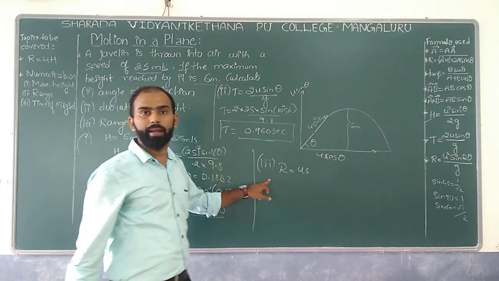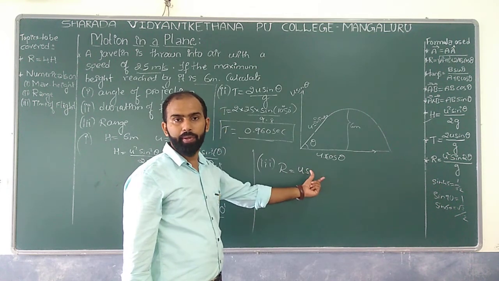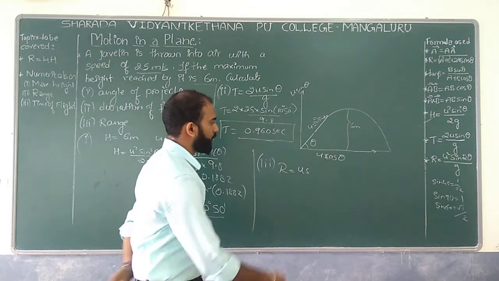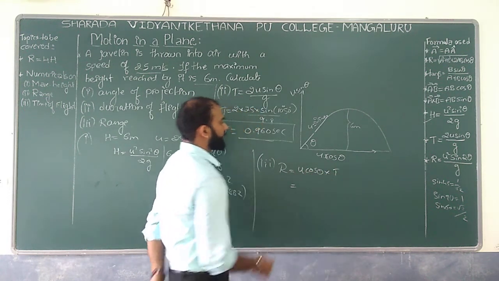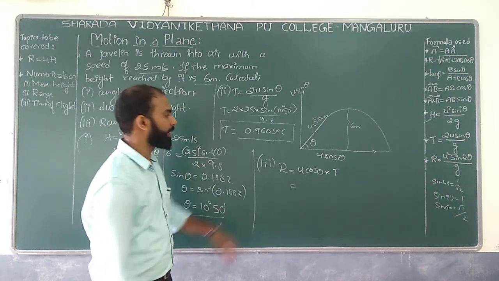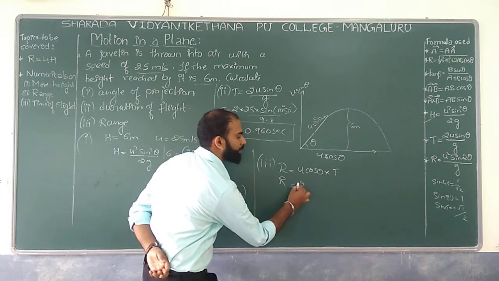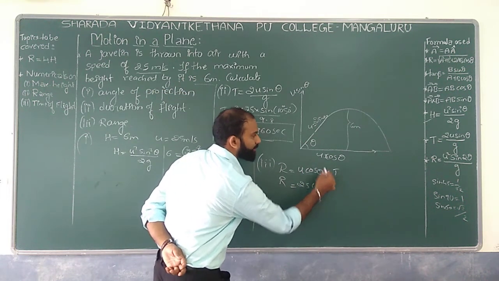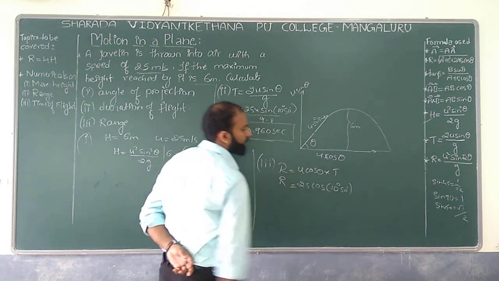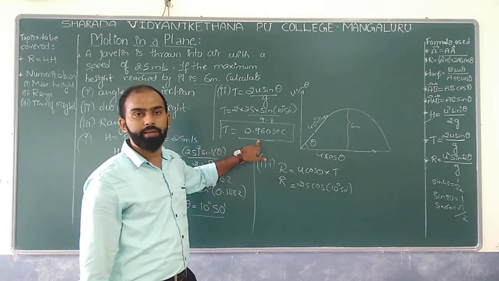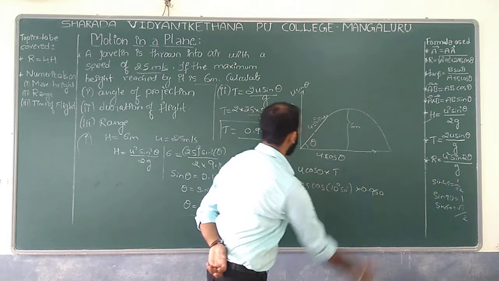So you know range is nothing but a product of the horizontal component into the time of flight, right? So u cos theta into the time of flight we are supposed to do to get the range over here. So range we have, that is u cos theta, u which is nothing but 25 into cos of the angle which remains the same, that is 10 degree 50 minute, into the time of flight, which we can take as 0.960.